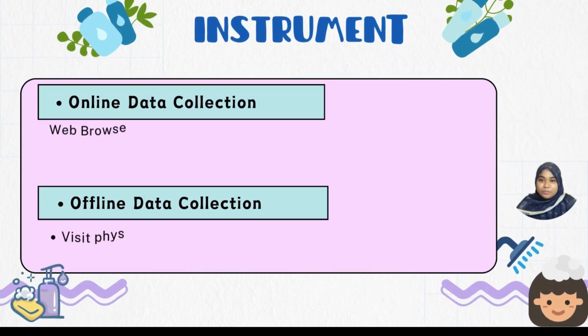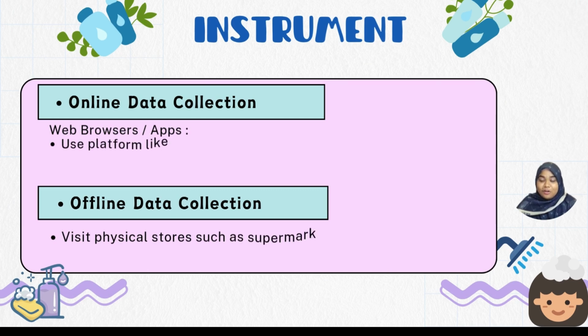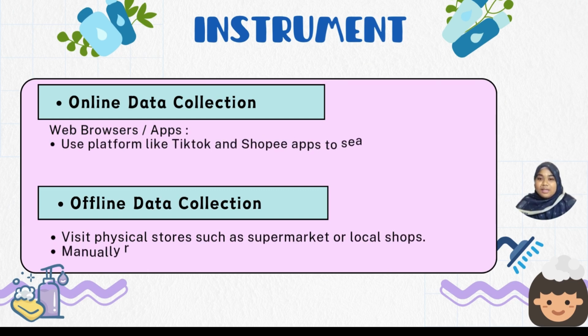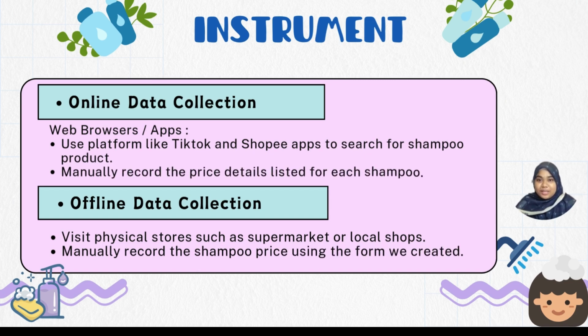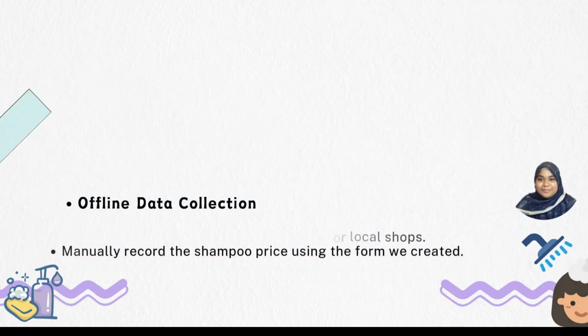Next, the instruments that we use to collect the data for online and offline shops. For online shops, we use platforms like Shopee and TikTok apps to search for shampoo products, and we manually record the price details for each shampoo. Meanwhile, for offline data collection, we visit physical stores such as supermarkets or local shops, and we manually record the shampoo price using the form that we create.